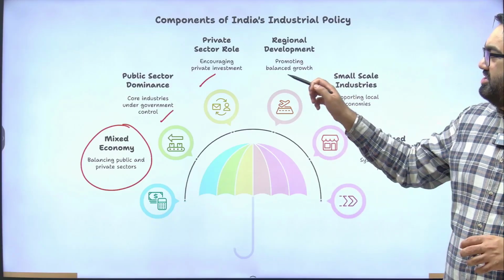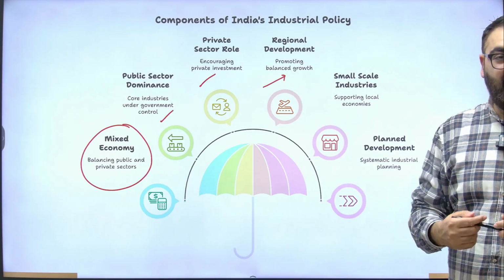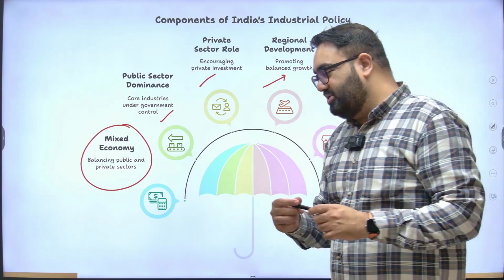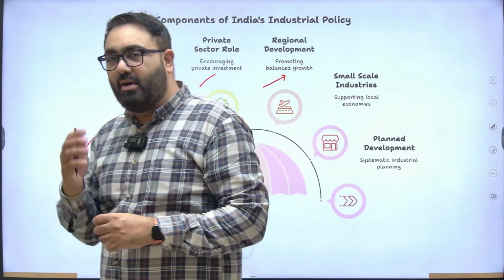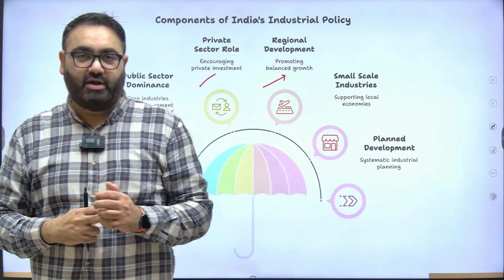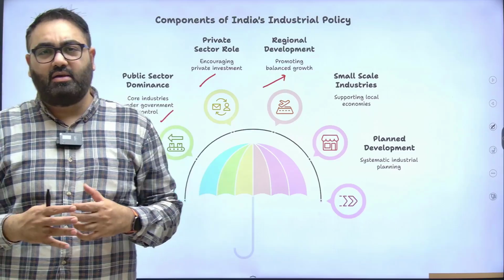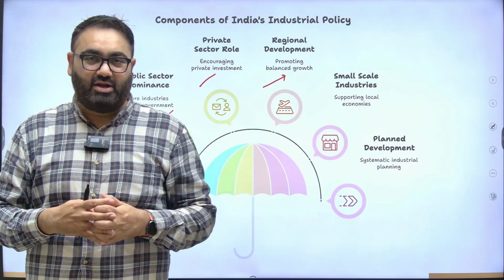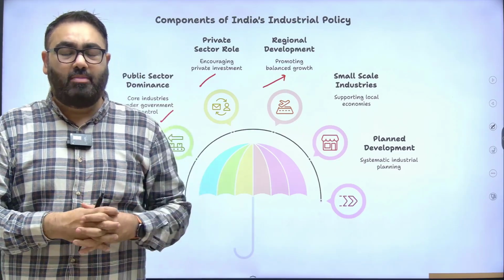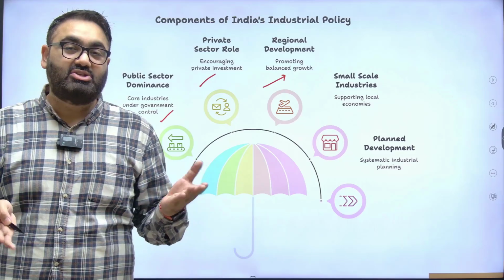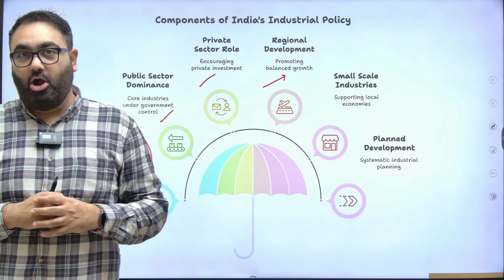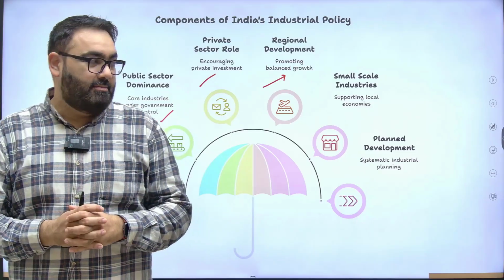There was also regional development. The government tried to promote balanced growth. The government tried to make sure that, for example, if government factories are being opened up, they should be spread to different parts of the country, not just focus on a few parts. For example, if you look at the first few developments that took place, headquarters of these big government companies were not all in big cities like Mumbai and Delhi. The government tried to spread it as much as possible.